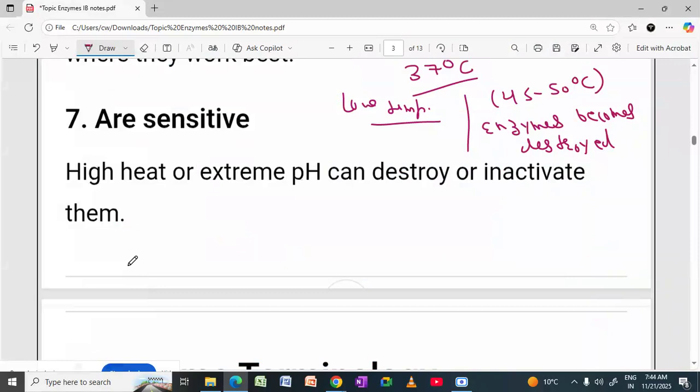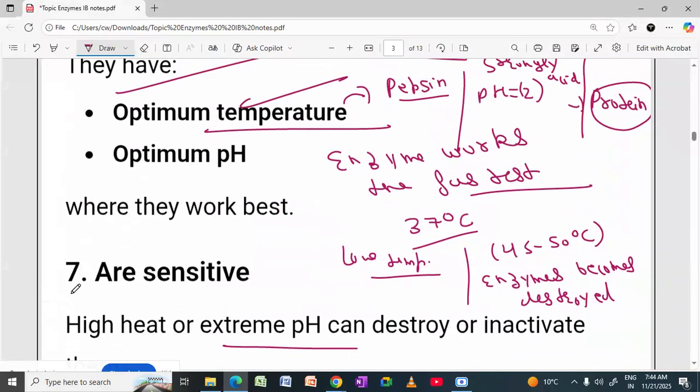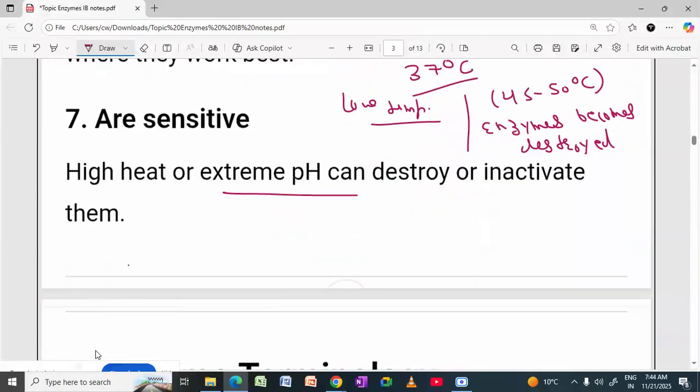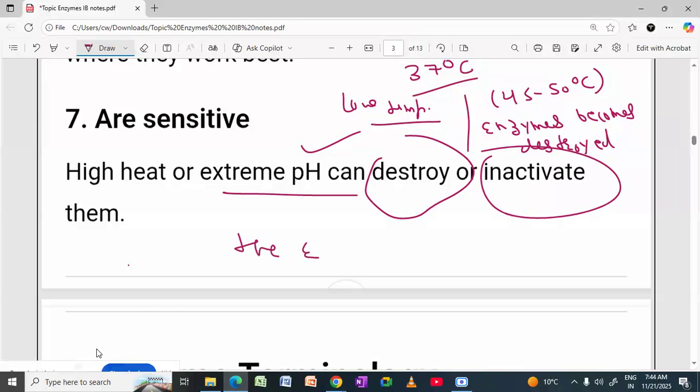Enzymes are sensitive to high heat or extreme pH. If there is high heat or extreme pH, then that can destroy or inactivate the enzyme. So this is important here. These are some of the important features we discussed for the enzymes.